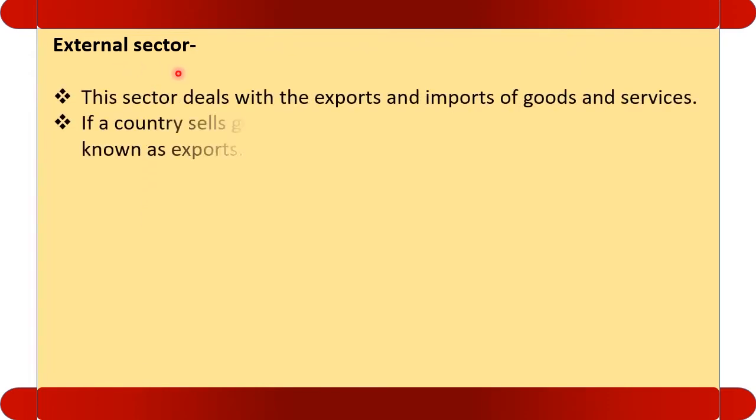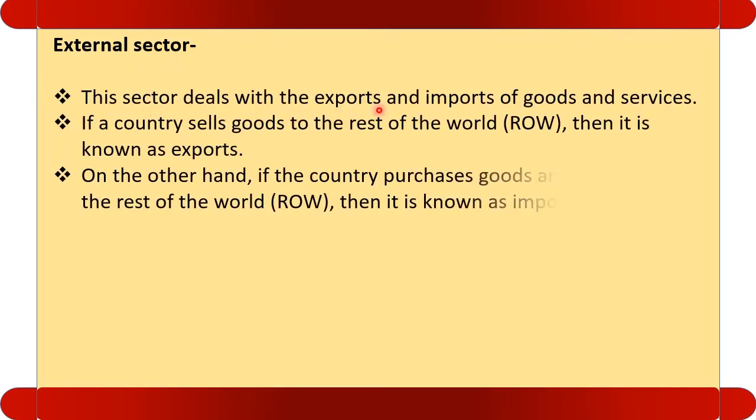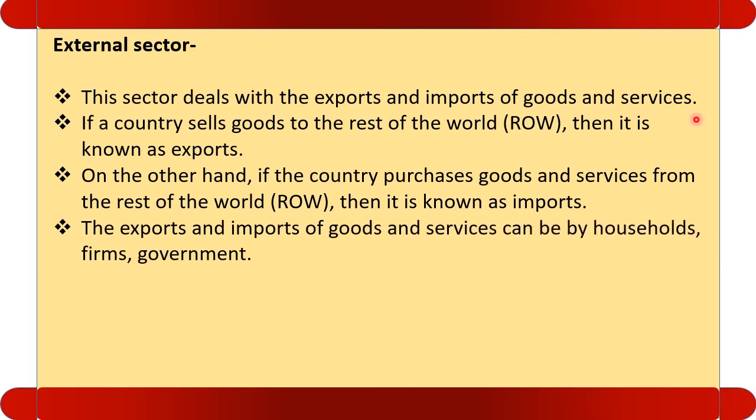The last sector is rest of the world or the external sector. This sector deals with the export and the import of goods and services. If a country sells goods to the rest of the world, it is called export. On the other hand, if the country purchases goods from rest of the world, it is called import.